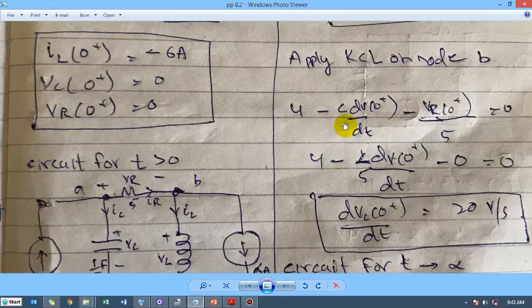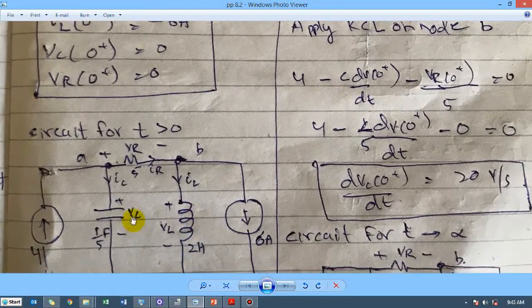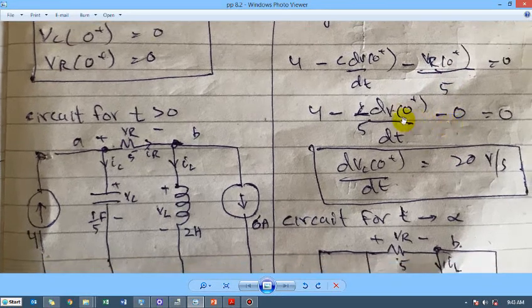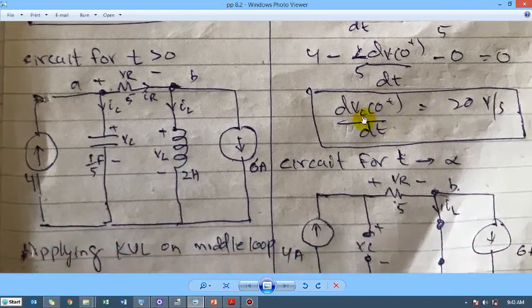Right, so a 4 ampere current is going towards the node, plus this is IC, and IC is given by C dV by dt, and IC is taken as negative because it is going away from the node, and this is going away from the node as well. That is VR upon 5. Right, so applying the initial conditions and giving the value of VR initial condition, this can be found out by calculation, and this comes out to be the derivative of the voltage of the capacitor.